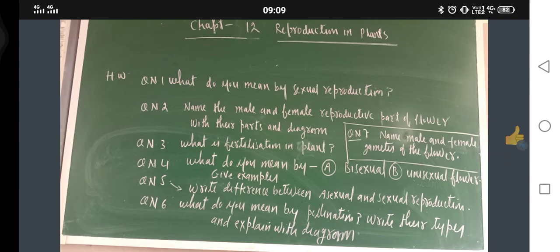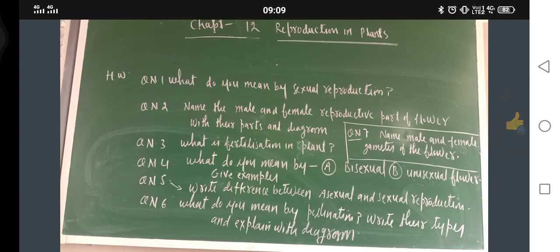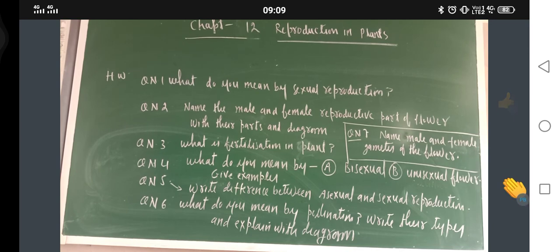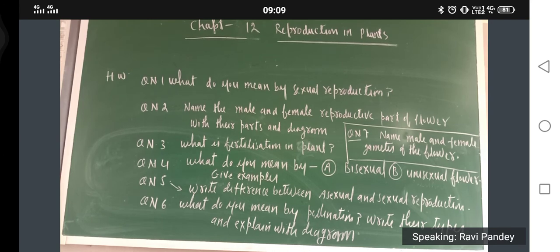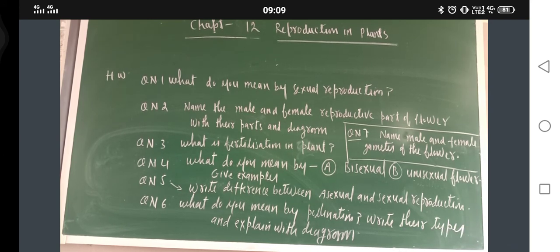What is fertilization? The fusion of male and female gamete is called fertilization. In the difference I wrote this: fusion of male and female gamete is called fertilization in plant. What do you mean by bisexual and unisexual flower? Give examples. Already I explained to you. Next one: what is the difference between asexual and sexual reproduction? Now just tabulate. Already today only I explained. What do you mean by pollination? Just now I have completed. Write their types and explain with the diagram. The diagram also I have shown you.